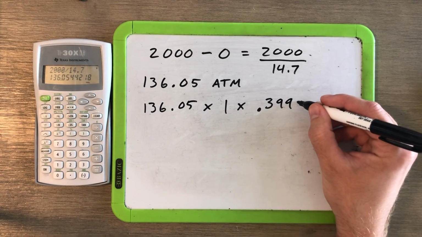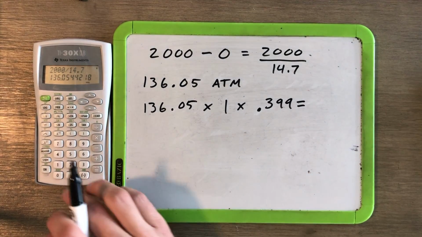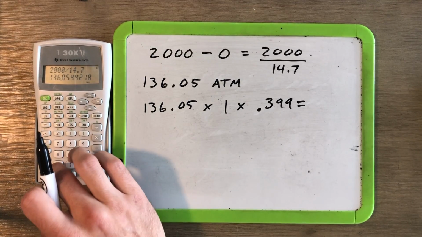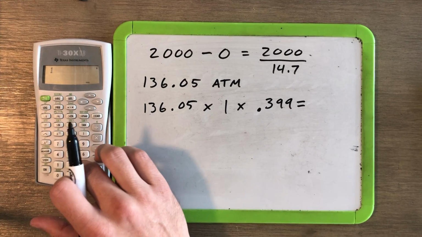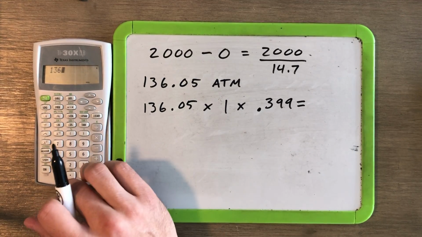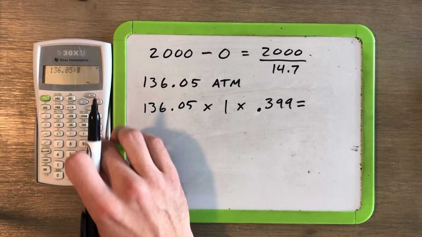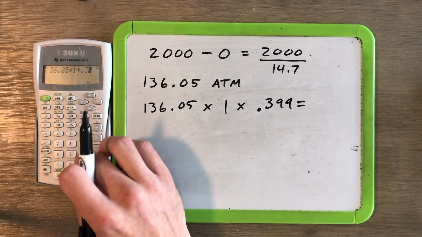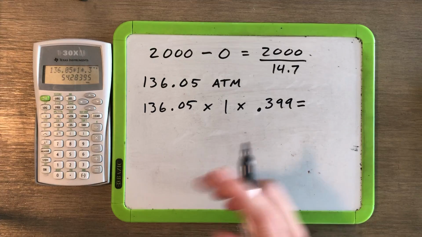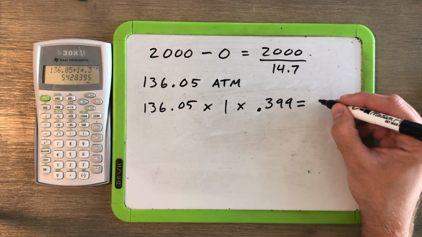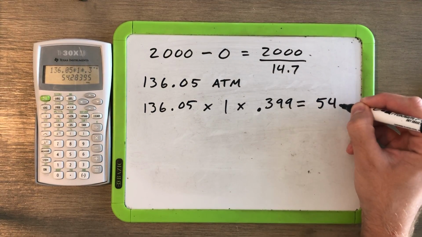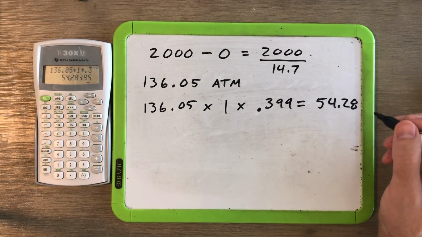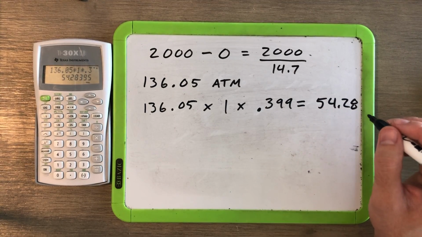And then once we multiply those together, we'll get our answer of standard cubic feet. So 136.05 times 1 times 0.399 is equal to 54.28 standard cubic feet.